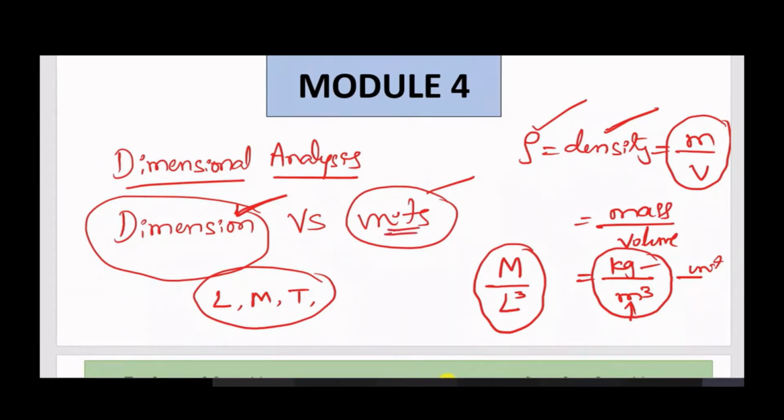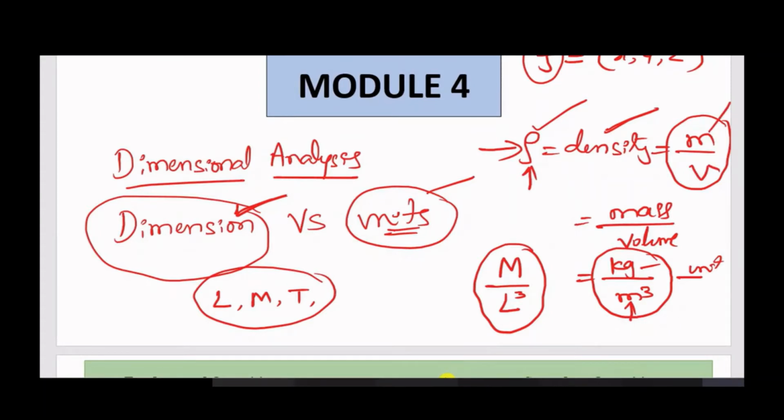If I take another formula, you take any formula. In general, what I write is function f depends on some variables, for example, variables may be x, y, z. So in this formula, rho is a function. This function depends on the variables mass and volume. So this is the difference between dimension and units.